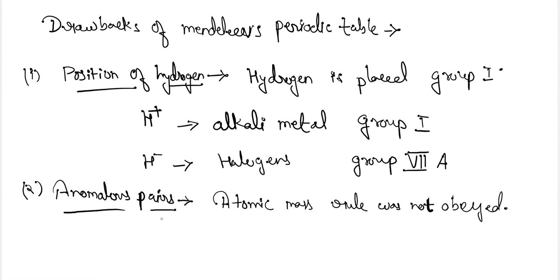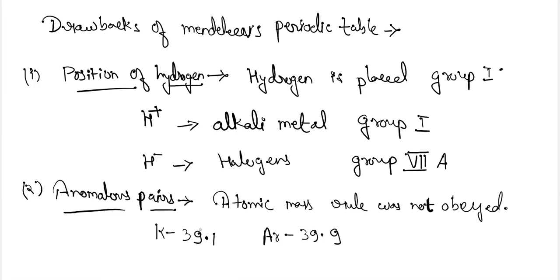For example, in case of potassium, the potassium has a mass of 39.1, while argon has a mass of 39.9. So according to the rule, argon must be placed after potassium, but in the periodic table, argon was placed before potassium.